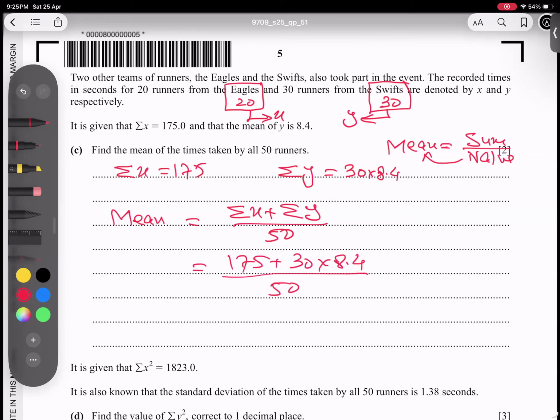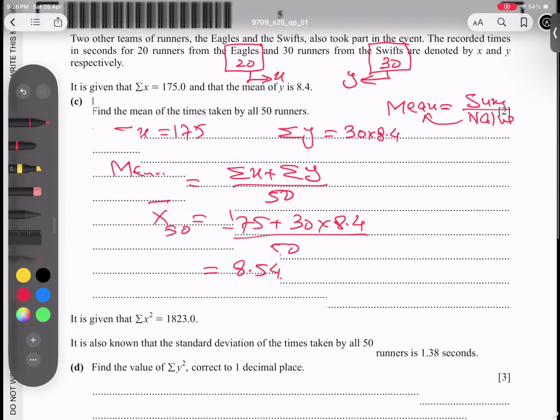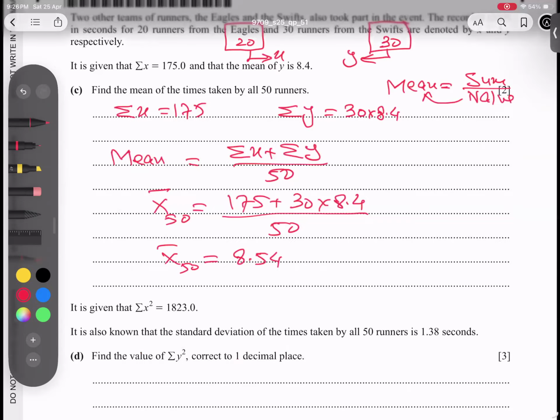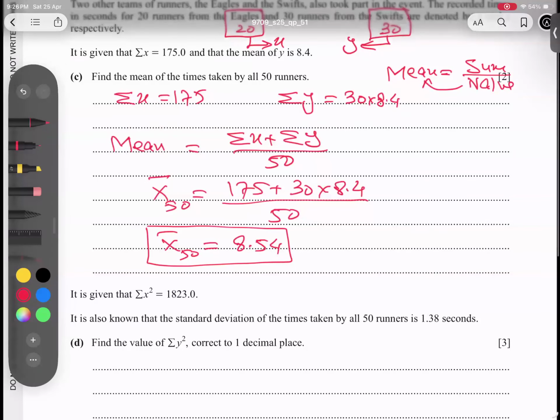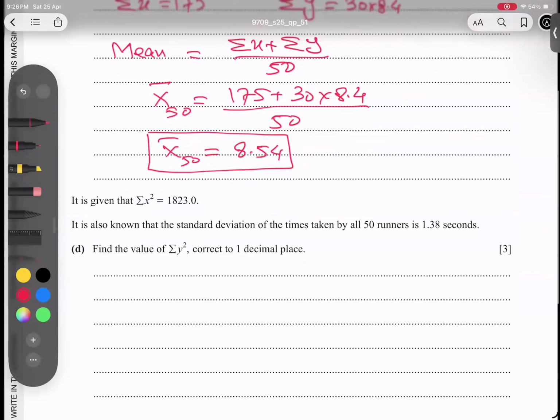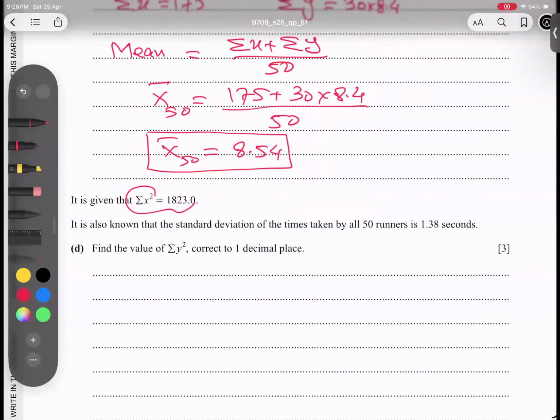And we type it in the calculator, students. So the mean of all 50 people together, this bar on x, is called the mean of 50 people, and it is 8.54. Let me check again, typing in, yeah, correct. Okay, so we got the mean of the 50. This part is clear. Now he's saying it's given that sigma x squared is this, and the standard deviation of all 50 is given, and we are looking for sigma y.